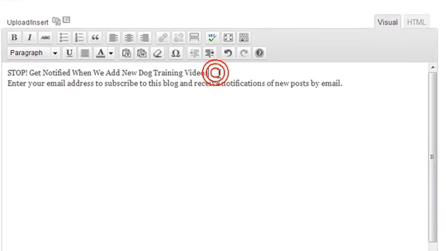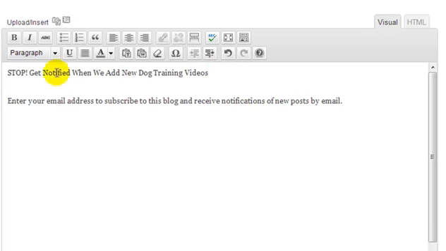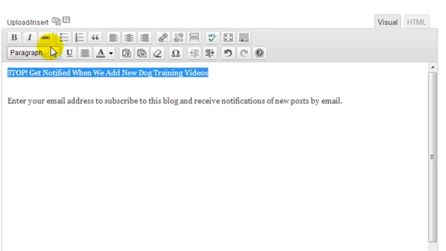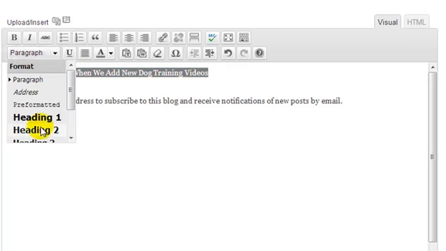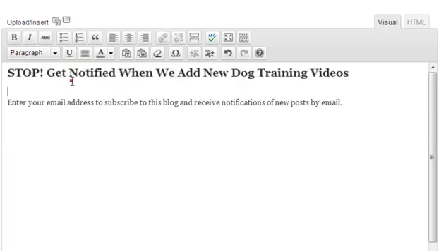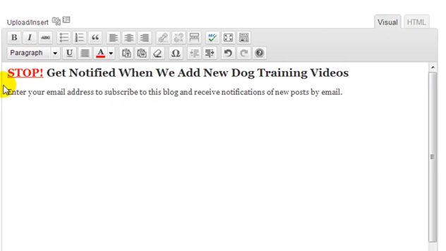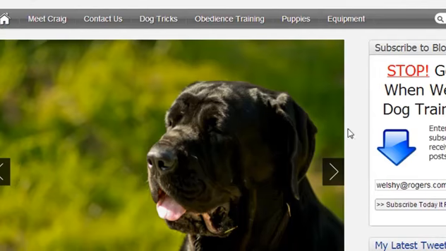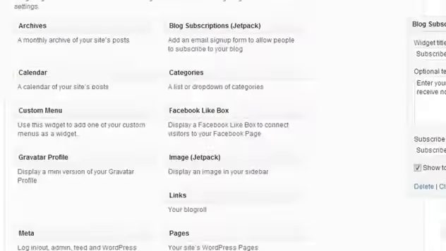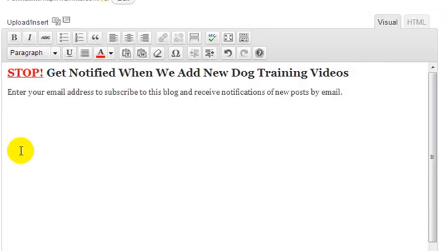So first of all, I'm going to drop this down a line so it's on a separate line, and I want to turn this into a headline 2, H2 tag. And maybe I want to change the stop to a different color. I'm going to put that red, and let's underline it, delete that blank line. But you know what, we want to add this arrow here. Now I've already downloaded it from iconfinder.com, and I'm allowed to use that image without having to link back to the original author or creator.